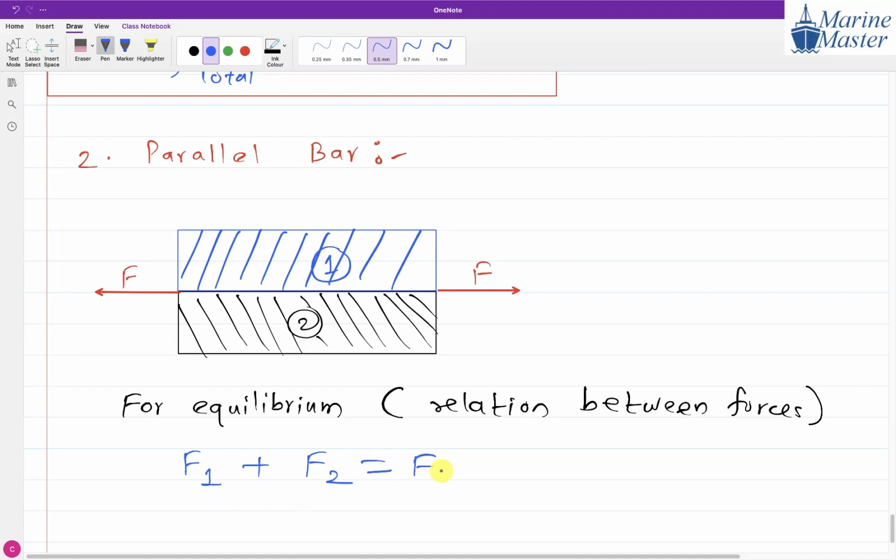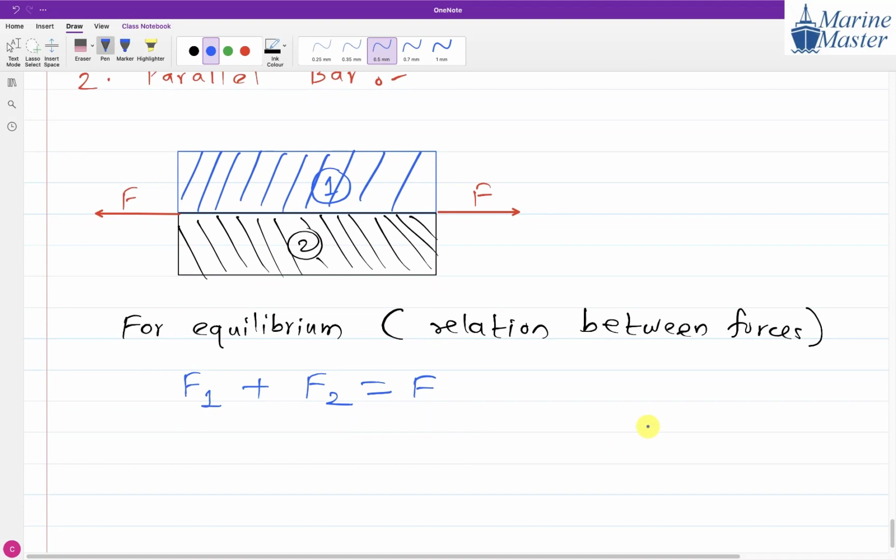Now, if you remember our discussion, stress is equal to F by A. So stress in part 1 is equal to force in part 1 divided by area of part 1.